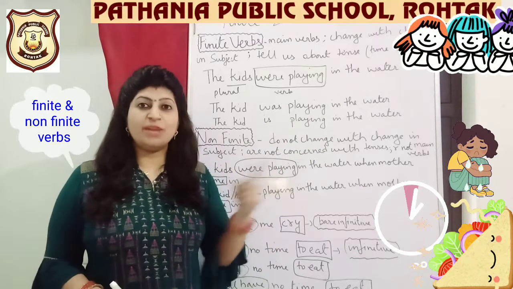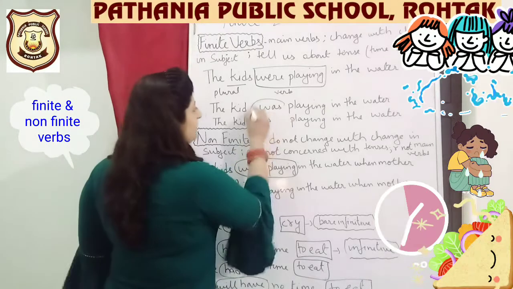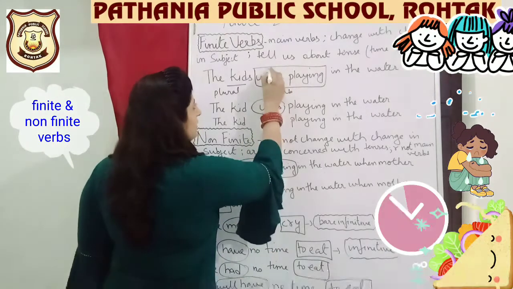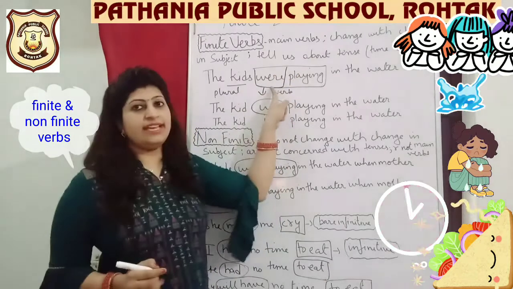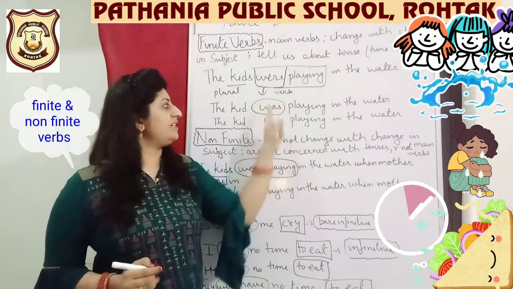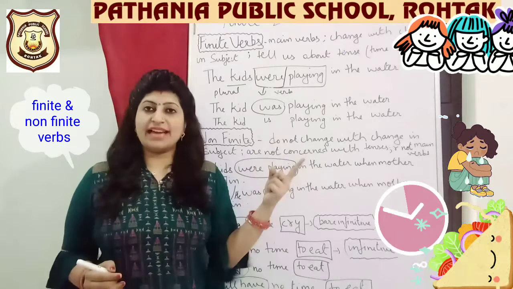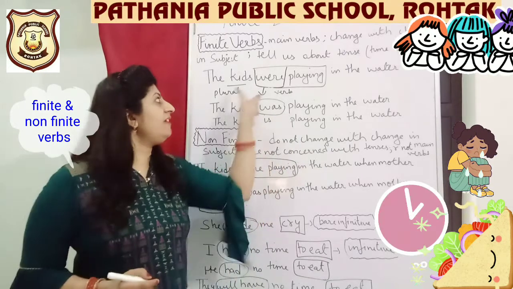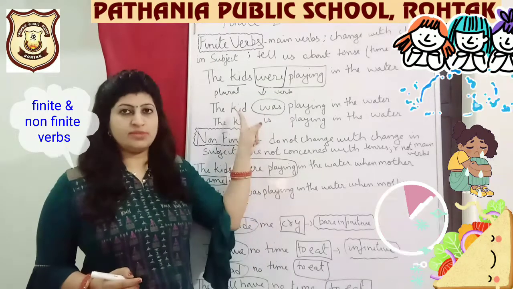So has my verb changed? Yes, it has changed. Out here I was having were. Were has changed into was. Although was is also showing me past action, but see, their plural subject was there. Here what is there? Singular subject is there.